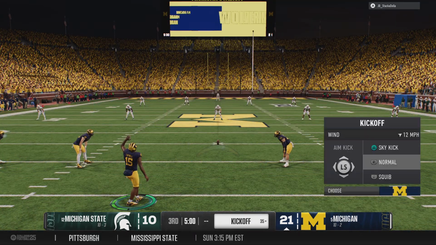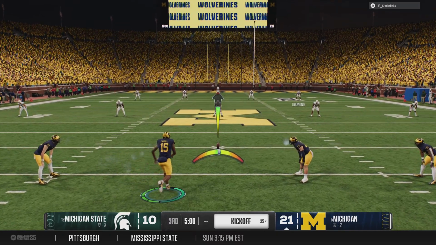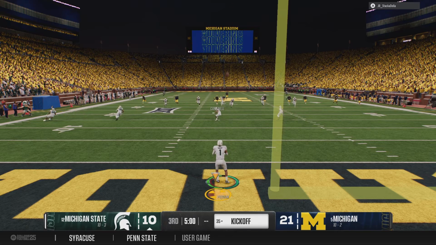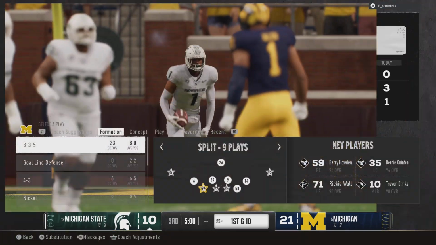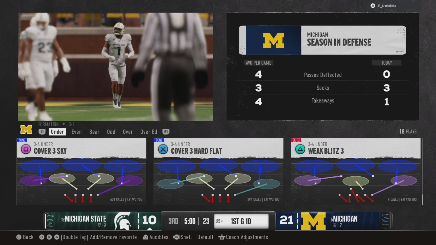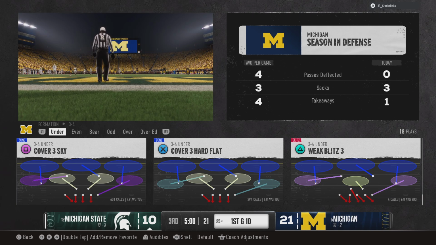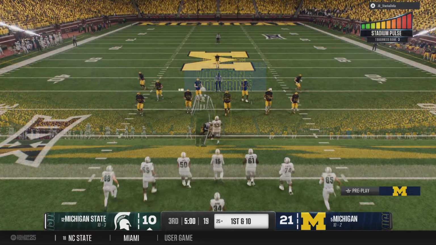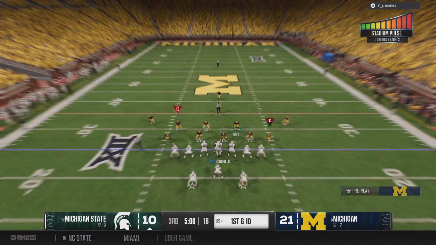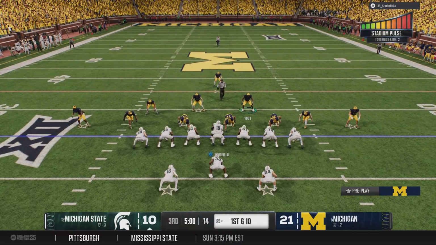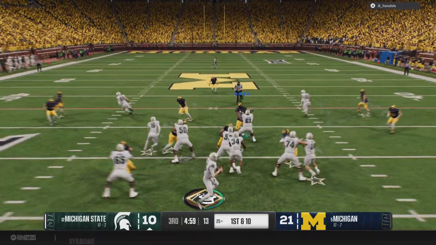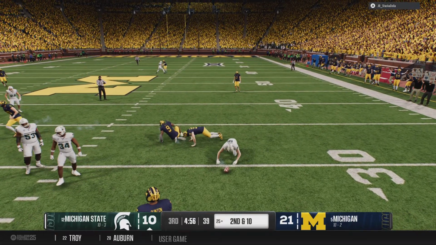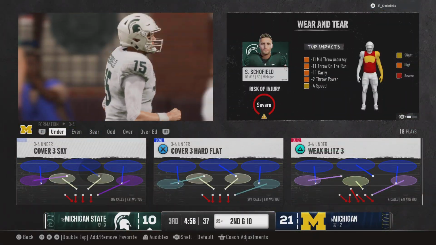And the Wolverines will kick this away to start the second half. And the return man decides to signal fair catch. Michigan State offense is back out on the field. Off the play fake, looking to throw. He'll try a pass here. Physical defending, that one falls incomplete, brings up second down.